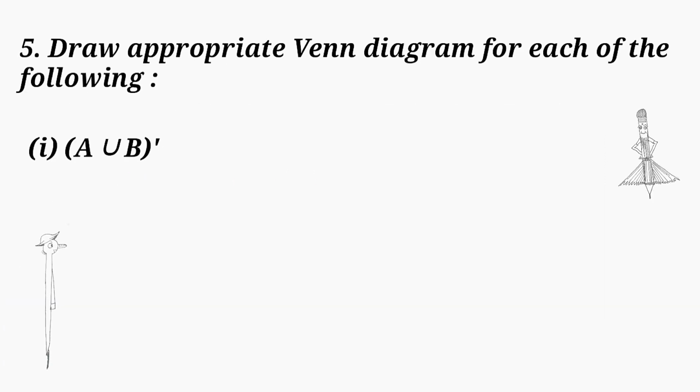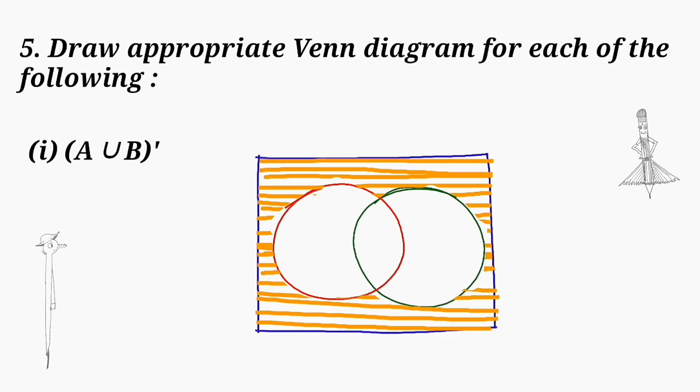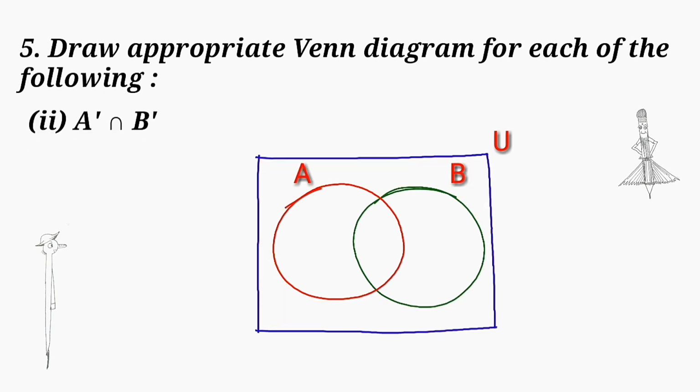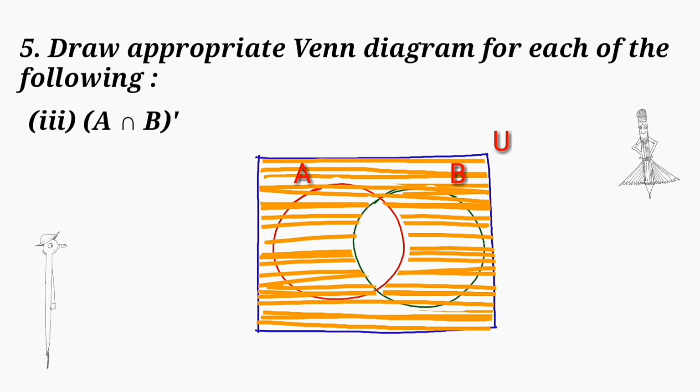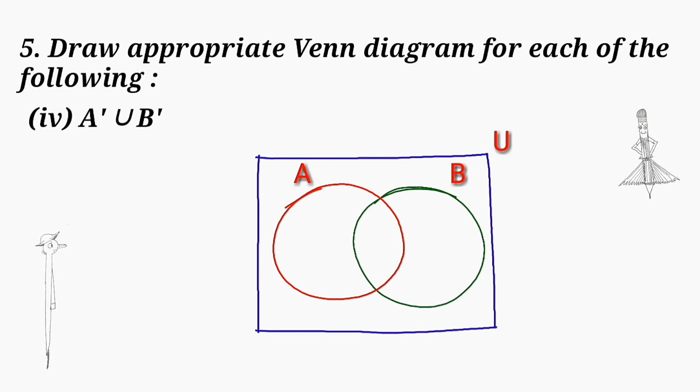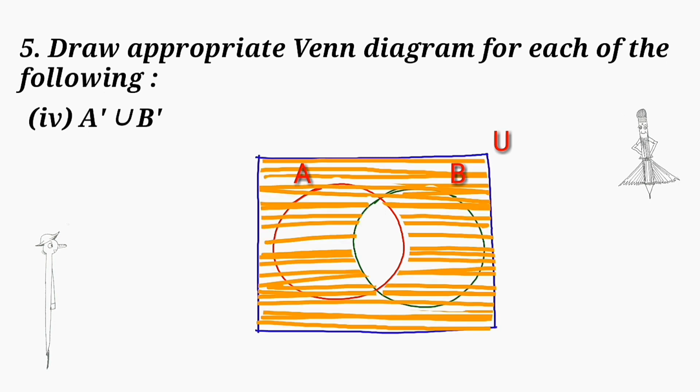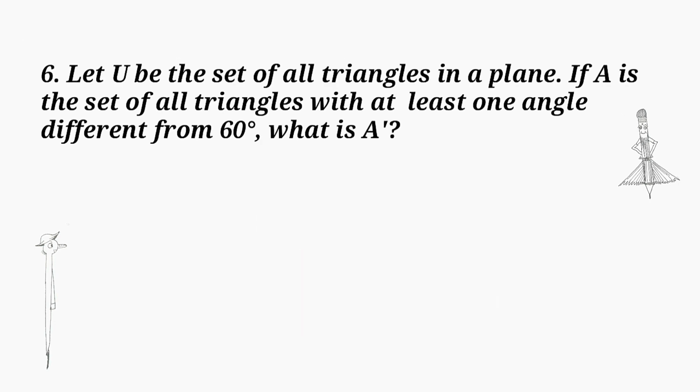Next, draw appropriate Venn diagram for each of the following. First figure A union B, the whole complement, and the second figure A complement intersection B complement, third A intersection B, the whole complement, and fourth A complement union B complement. Let U be the set of all triangles in a plane.